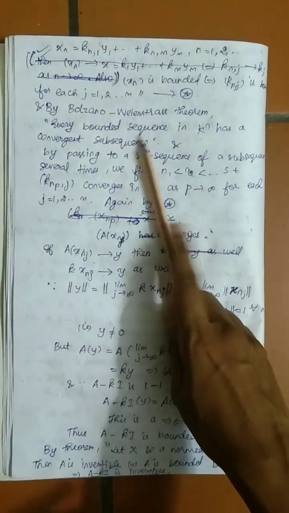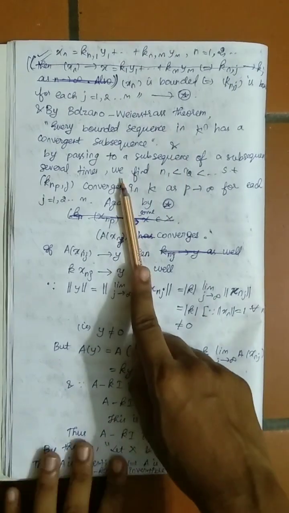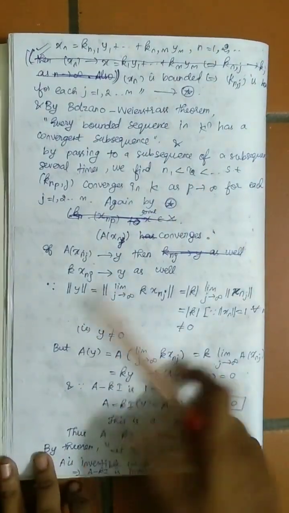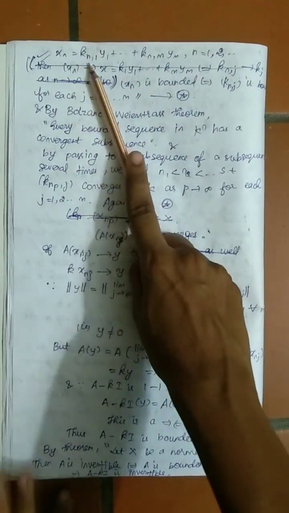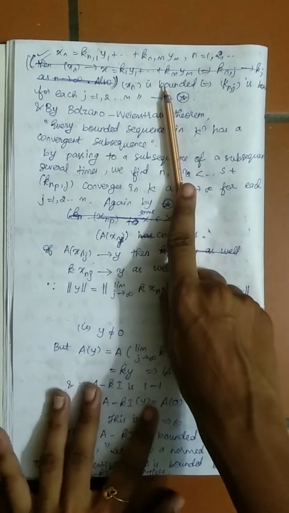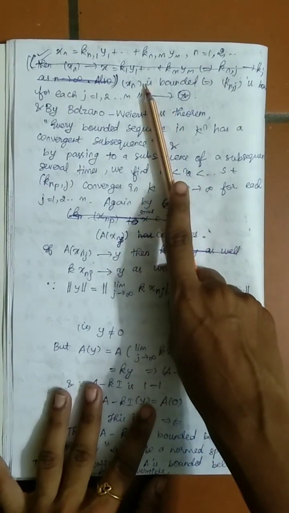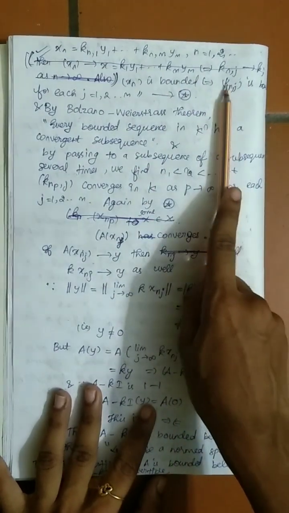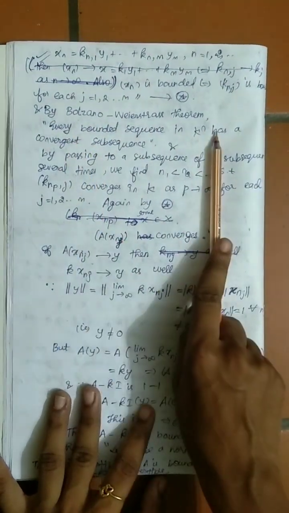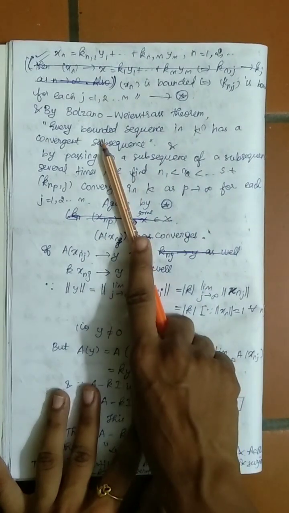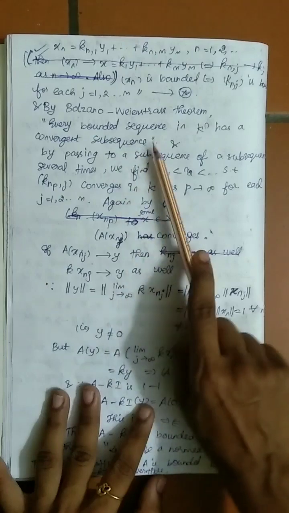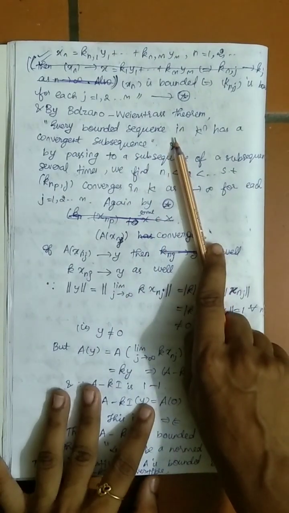From the Bolzano-Weierstrass theorem, I have this bounded sequence kn,j. First of all, I had A(xn) equal to some linear combination. From there I already know that A(xn) is bounded, so kn,j is bounded, and then by the Bolzano-Weierstrass theorem, as it is a bounded sequence in K to the power n, it has a convergent subsequence.